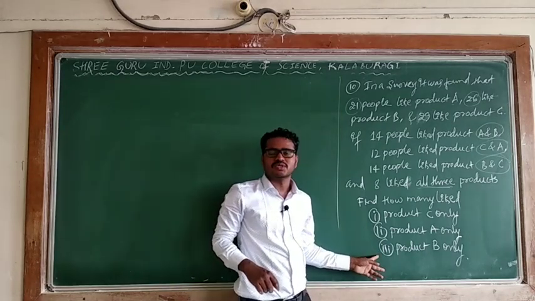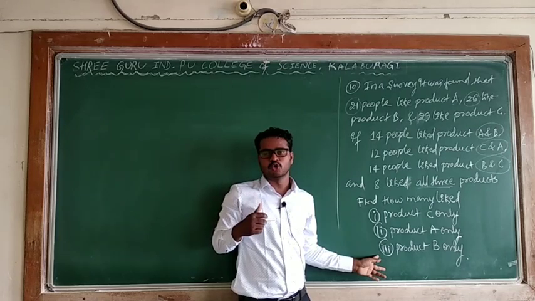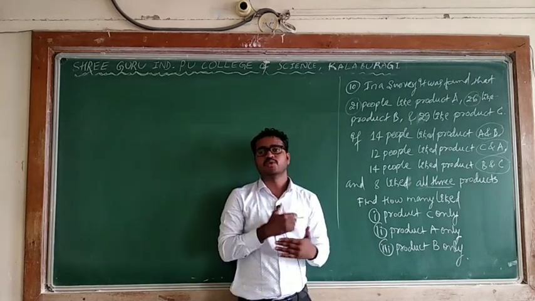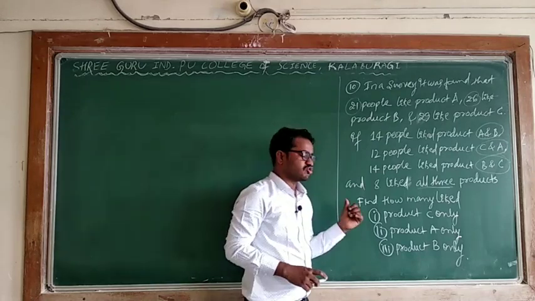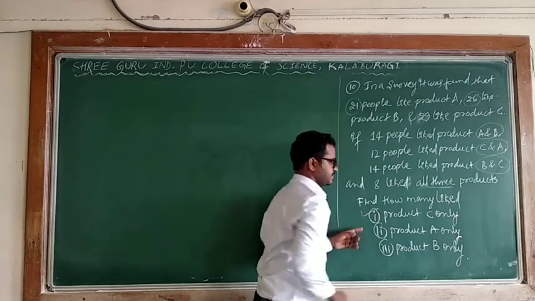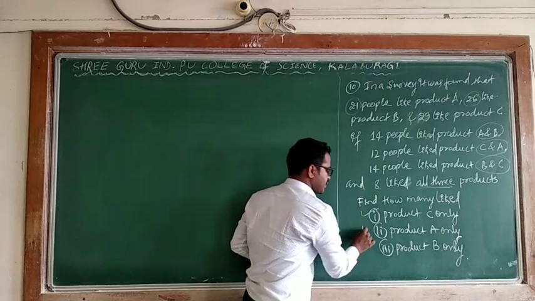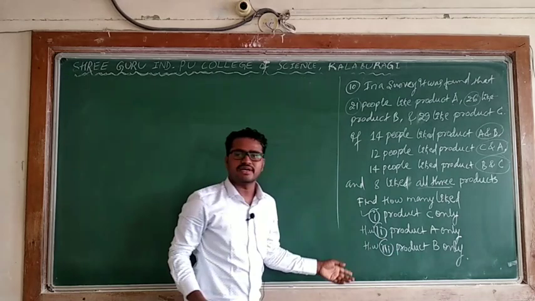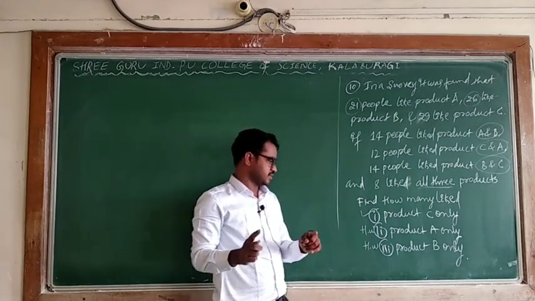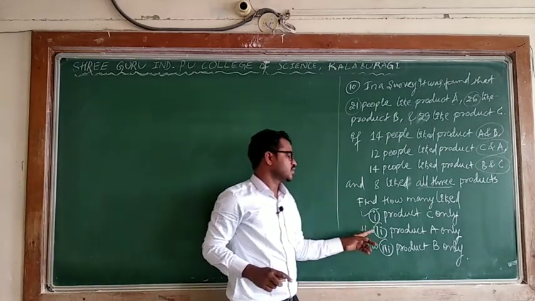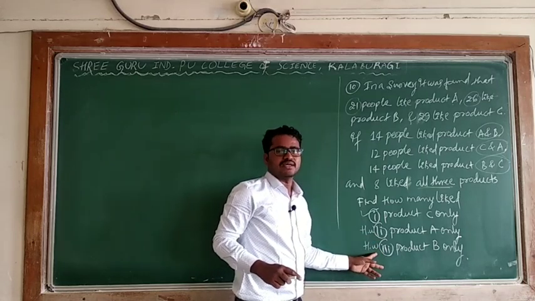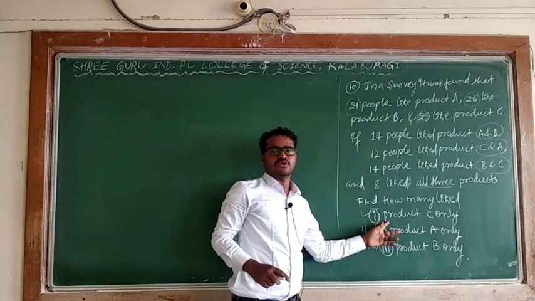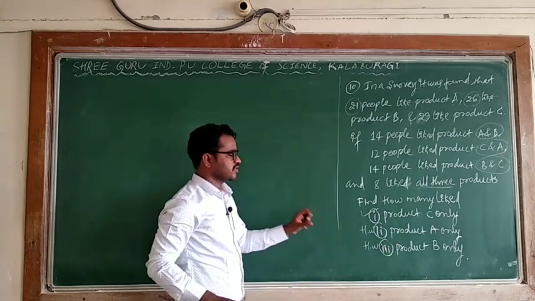As you know, in the previous problem I have given a note, in that I have given the formula for how to find only A, how to find only B, how to find only C. So in this problem I will find out only C. This I will give as homework, so that you get more practice. For your convenience I will give the second bit and third bit. I hope you will do these two. These are very simple. I will take C only, because all are the same. Following that problem you can do it.